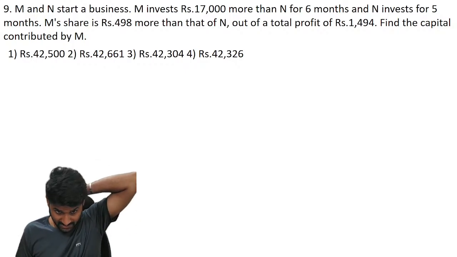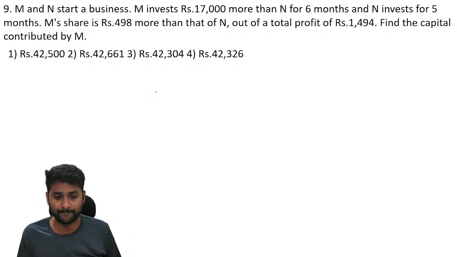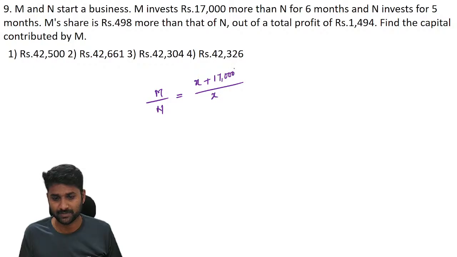Now, M and N start a business. M's investment is 17,000 rupees more than N. So, M by N. N's investment is X. M's investment is X plus 17,000. And they clearly mention that M was there in the business for 6 and this one for 5.